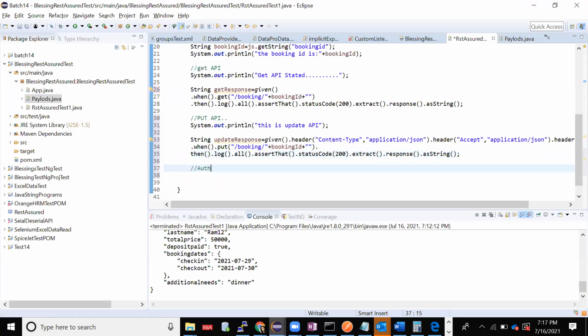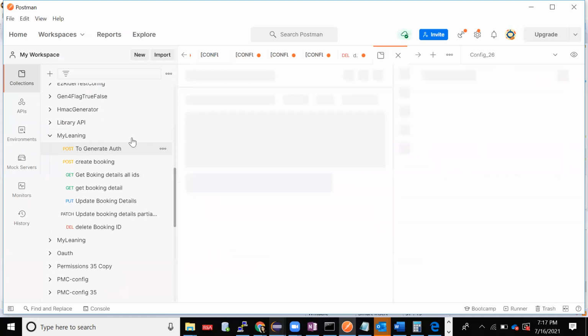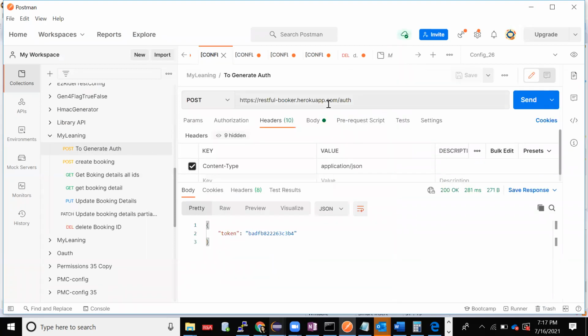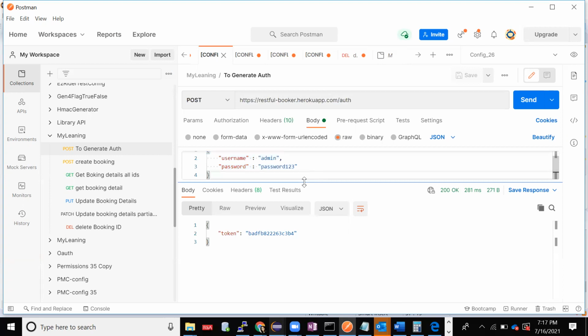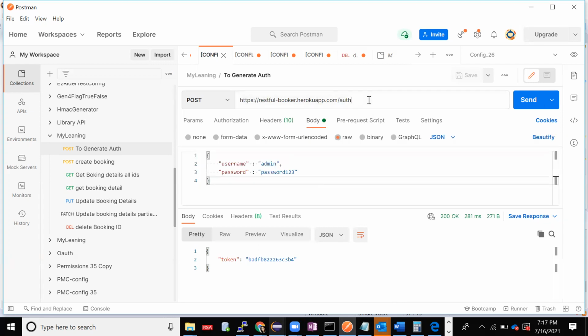I'll automate that also, the auth API. Now I'll see what all the requirements are. When I go to the auth API, again everything remains the same. The base URI remains the same. I have something in the body, my credentials. In the header, I have only content type application.json, one header, one body, and here the resource is changing. I'll just automate that.